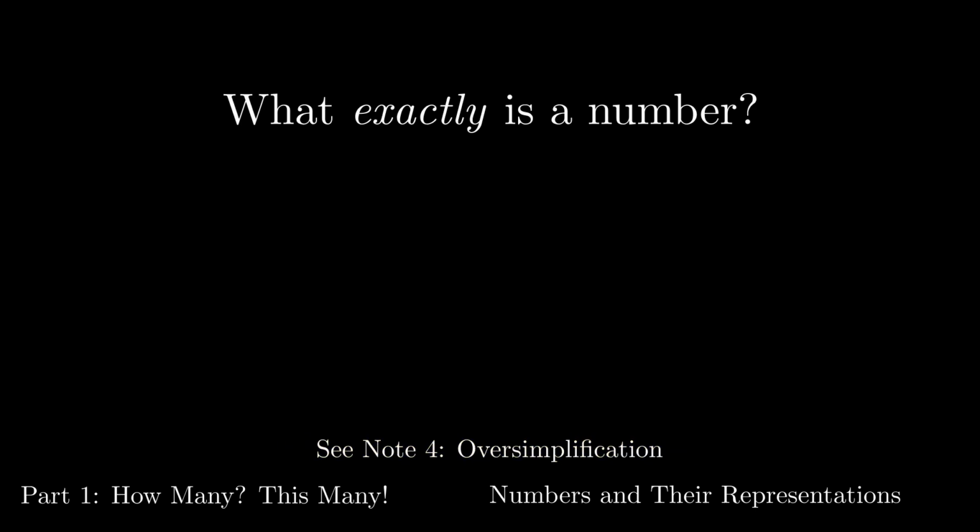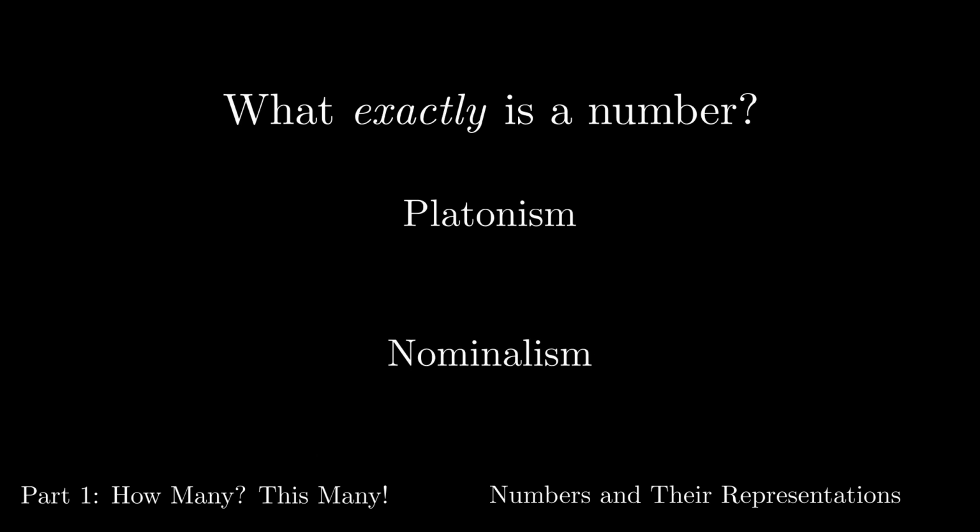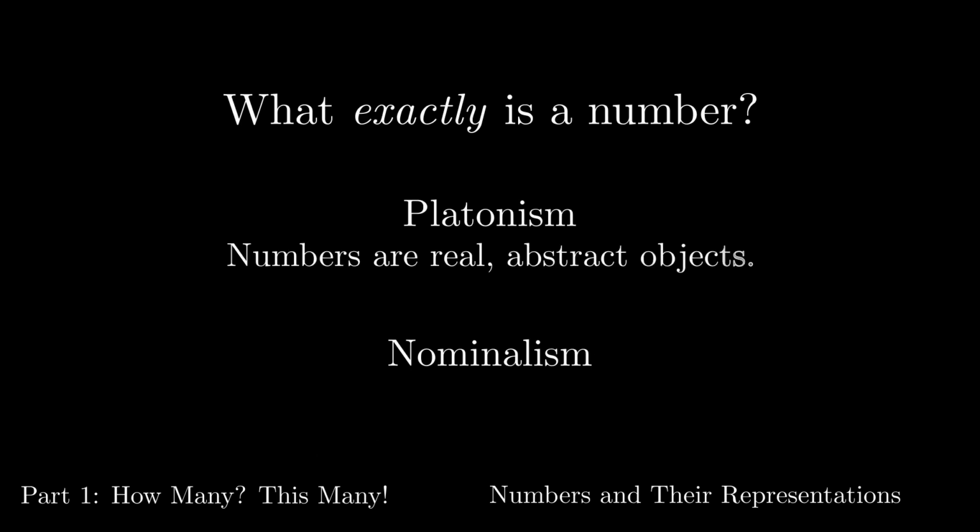There are two basic camps in the philosophy of mathematics for answering this question: Platonism and nominalism. Platonism says that numbers are really real. Numbers are eternal, abstract objects that would exist even if we weren't here to think about them. 1 + 1 = 2 is a universal truth. And when we look at mathematics and see how it transcends time and culture, there's a sense in which this seems right.